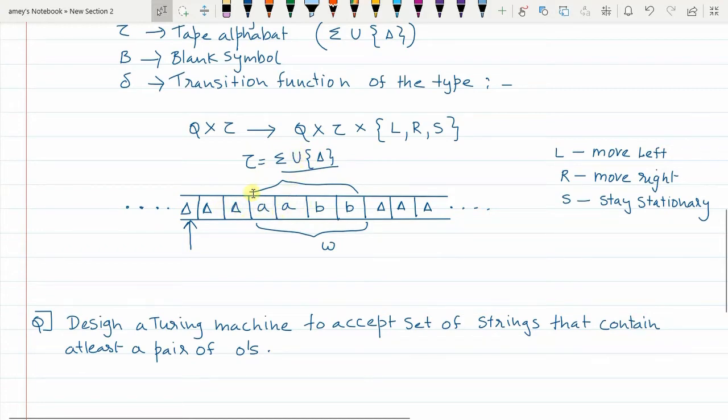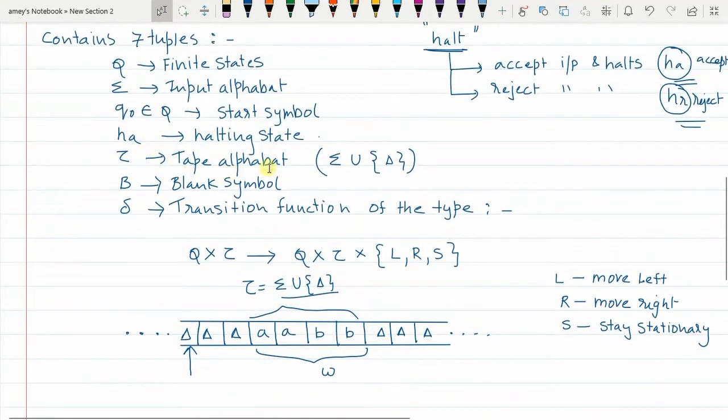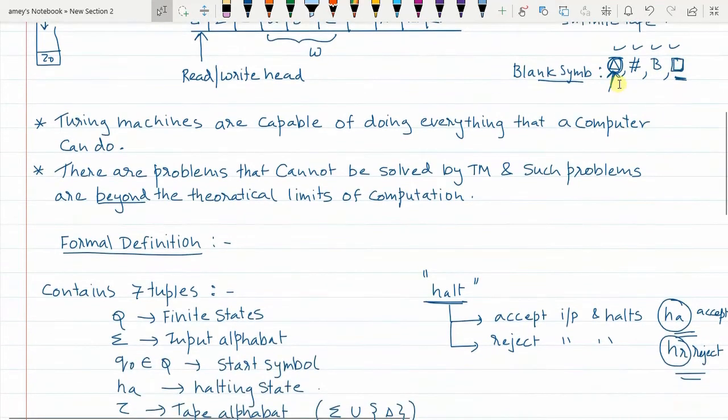So at any point of time, the tape of the Turing machine will have the input alphabet plus blank symbols. Together they are called the tape alphabet or tape symbols. We have already discussed B is the notation for the blank symbol, but the blank symbol can be written as B, delta, hash, or sometimes, especially in your book by Peter Linz, it is denoted with a square.